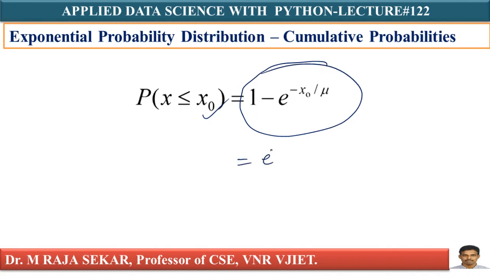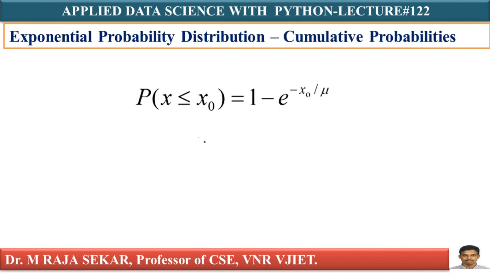Otherwise, you can write 1 minus e power minus lambda x naught also, since 1 by mu can be treated as lambda. This is the cumulative distribution function, and it is useful while solving different problems.